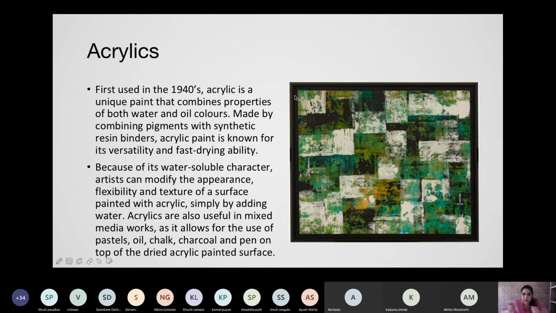Made by combining pigments with a synthetic resin binder, acrylic paint is known for its versatility and fast drying ability. If you paint a painting today and want to continue with the same color tomorrow, it's very difficult to recover the same quality of paint that you get immediately when you take it out from a tube or a bottle, because acrylic paints dry quickly, even on a palette.